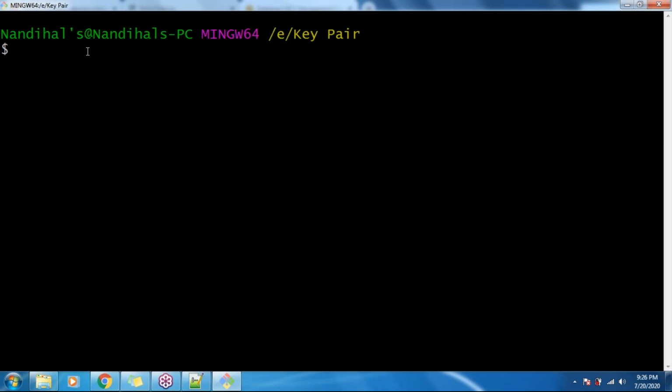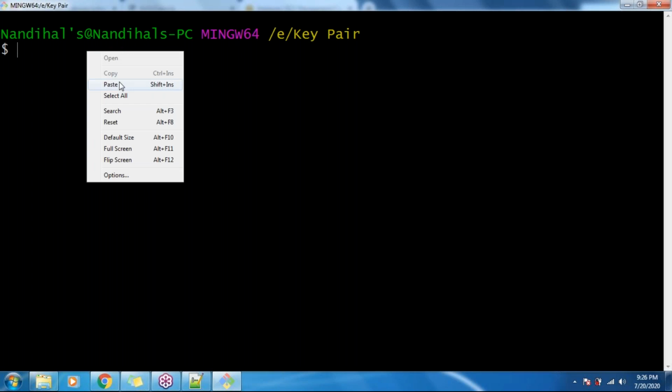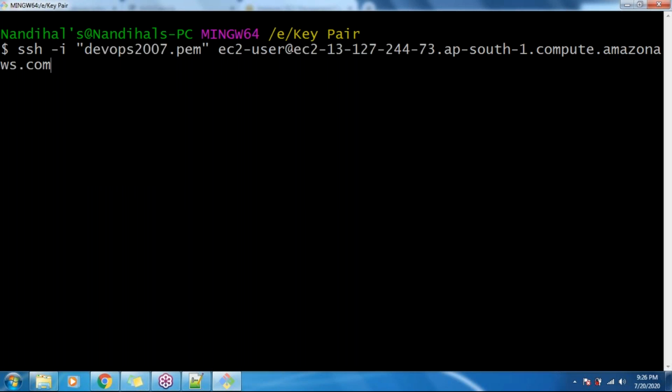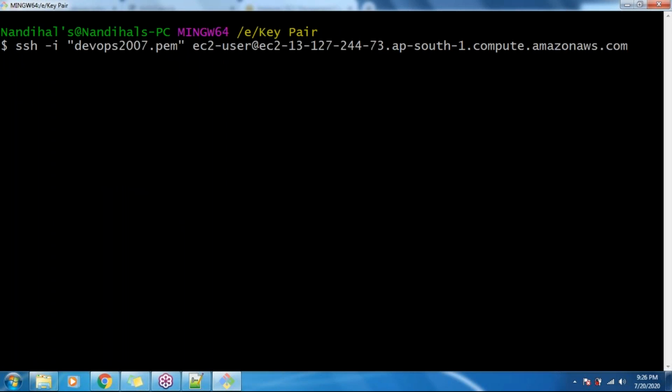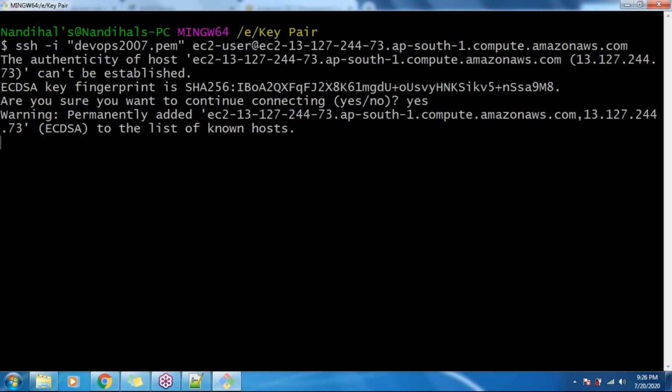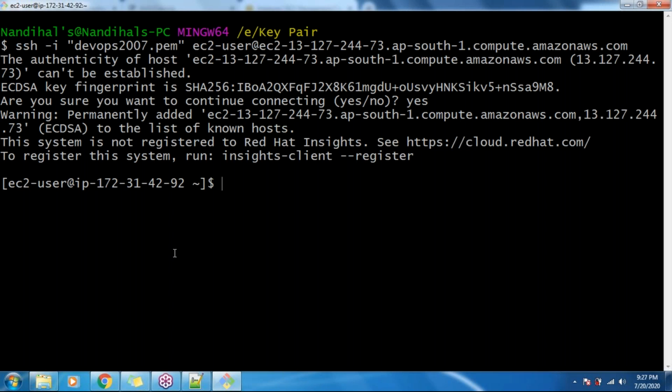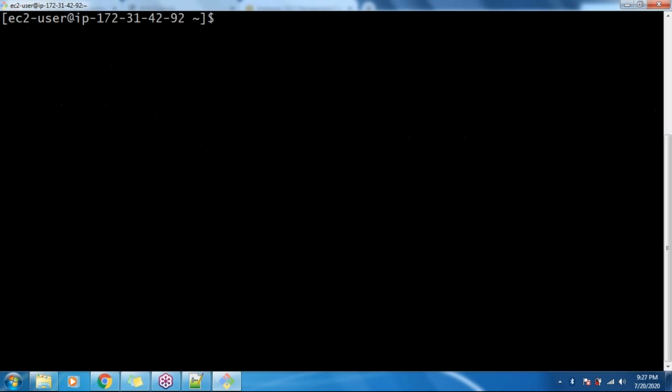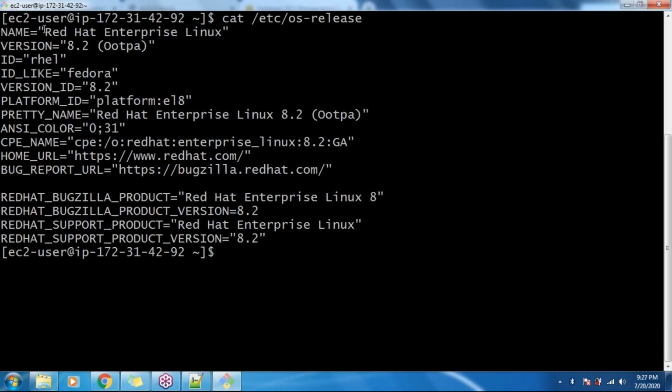Okay, it is just one terminal here. Do a right click and paste this command, the same command I got in the AWS console. Enter. Provide yes, and you can see we have successfully logged into the Linux machine, guys. So how to identify it here? There is one configuration file available in /etc/os-release. See here, it is the Red Hat 8 operating system and the version is 8.2.